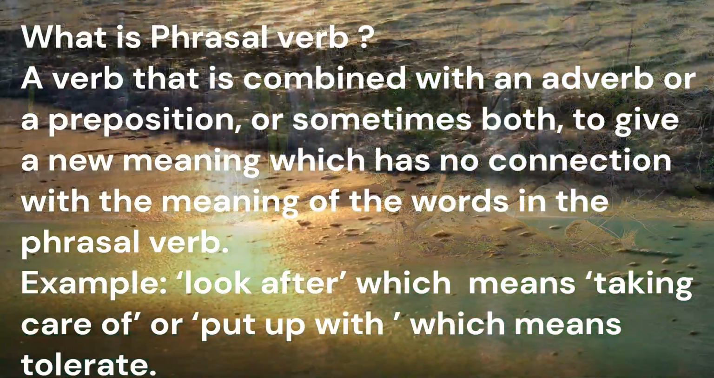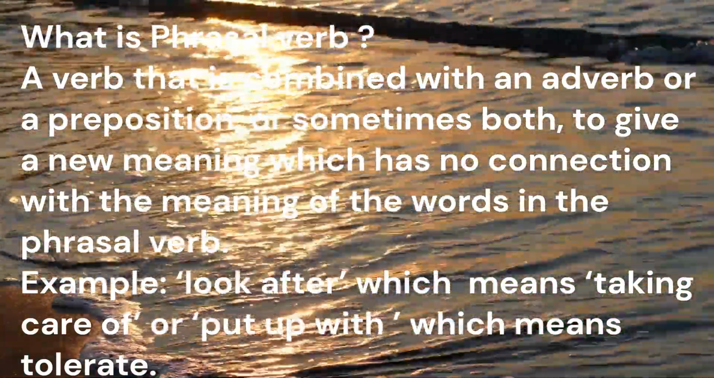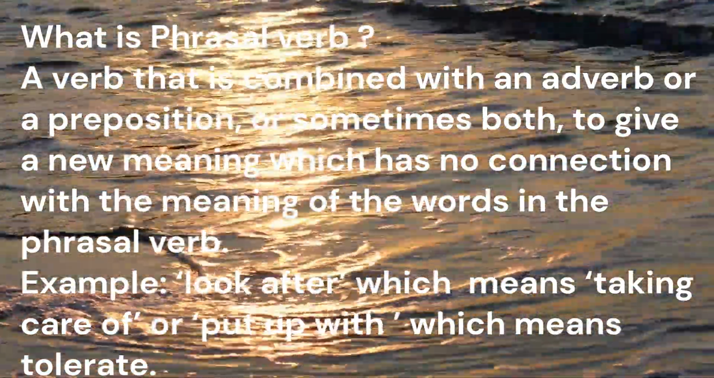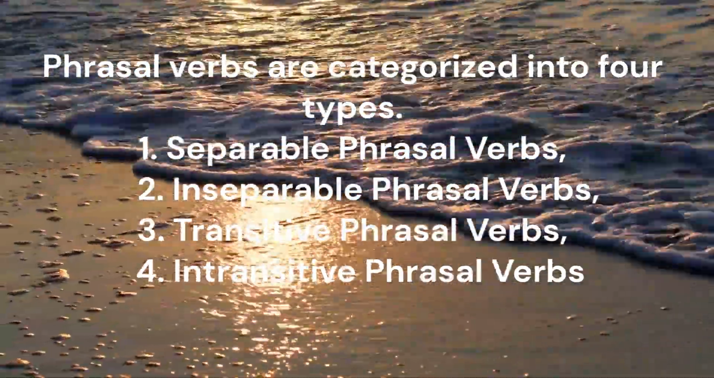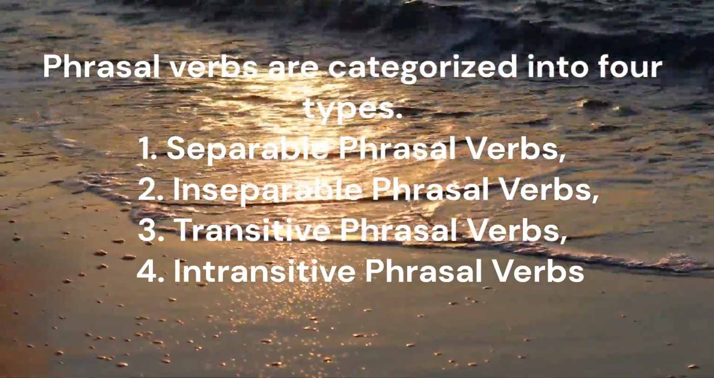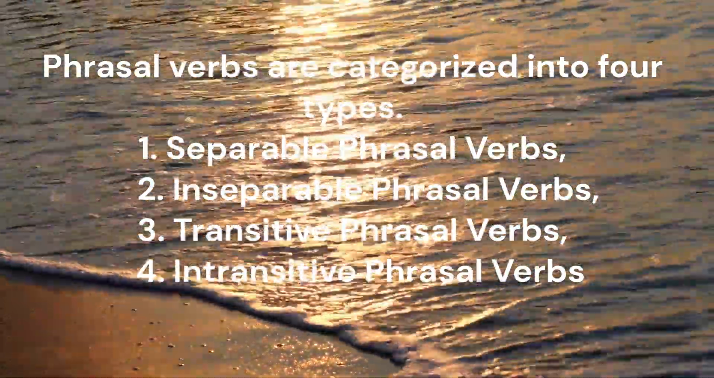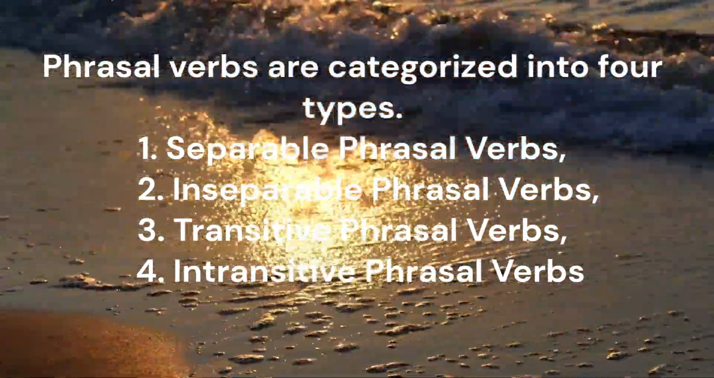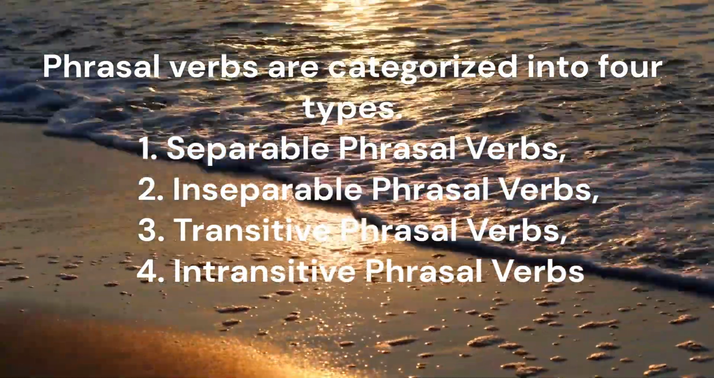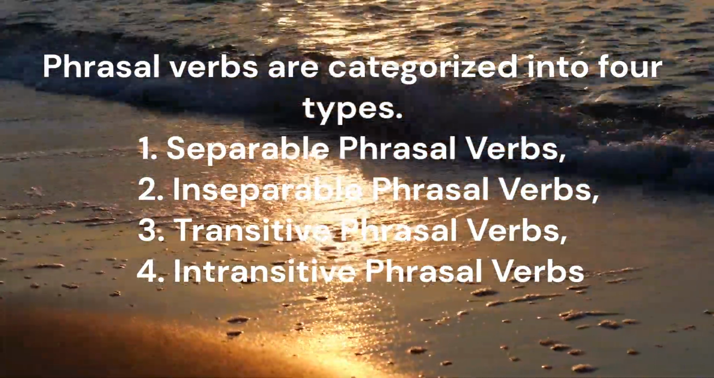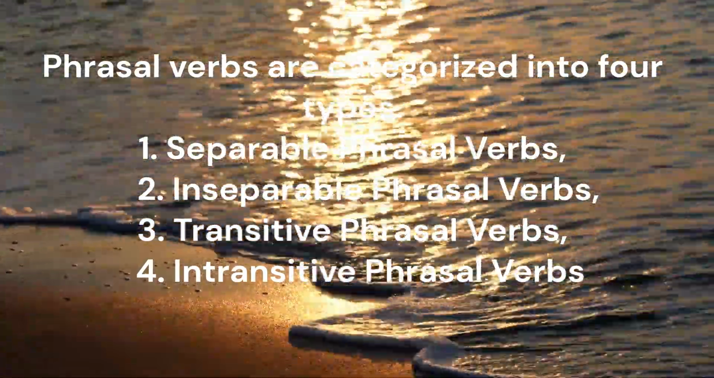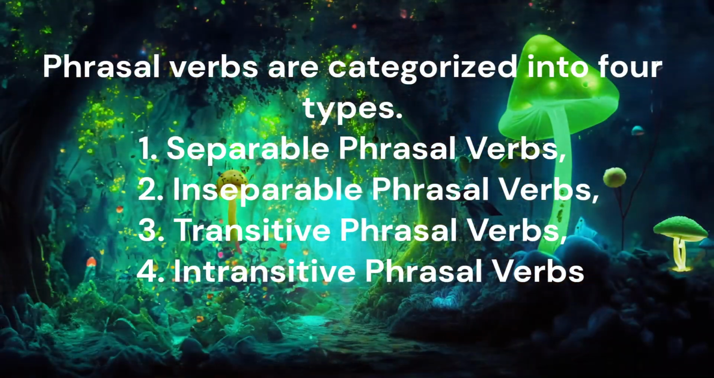You could have noticed that there is no connection between the words in the phrasal verb and the meaning of it. Generally, phrasal verbs are categorized into four types. They are separable phrasal verbs, inseparable phrasal verbs, transitive phrasal verbs, intransitive phrasal verbs. Out of these four categories, separable phrasal verbs and inseparable phrasal verbs are the important types to be learnt. Other two types are good to be known.